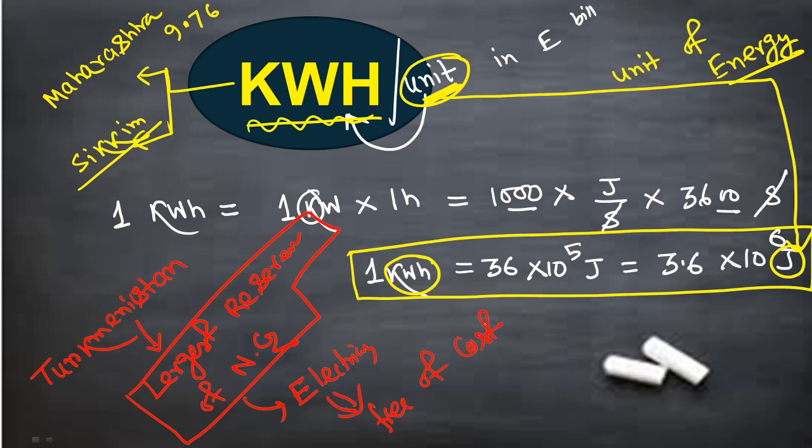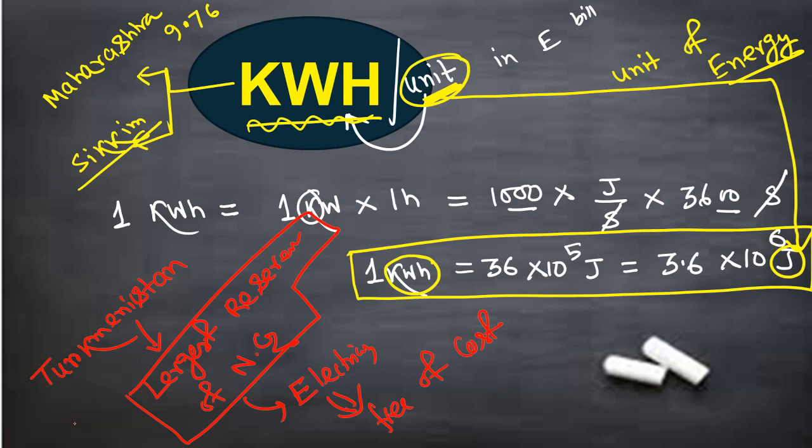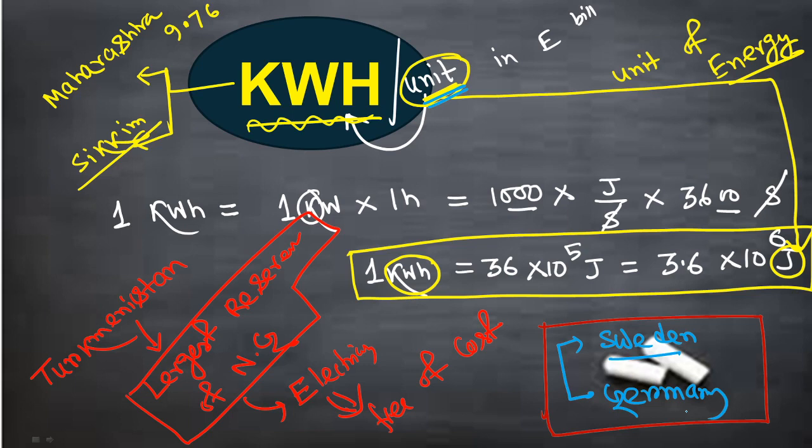It is the only country in the globe supplying electricity free of cost. And globally, Sweden has the lowest per unit cost and Germany has the highest per unit cost in today's days.